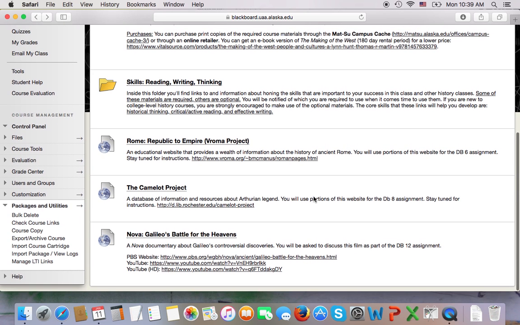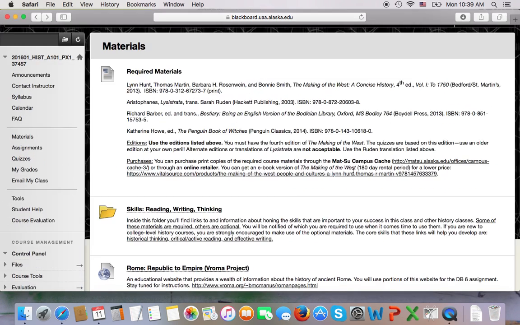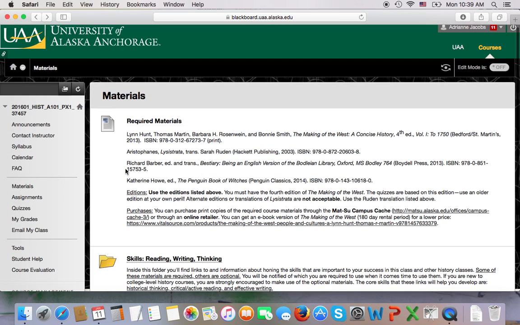You will also see other links here, and there will be more as the semester progresses, for materials that you are going to use for your assignments. Essentially, if there is something listed on the syllabus as a material that you need to use, or on the course calendar as a material that you need to use, and it's not a book, there will be a link on here. So this is where you'll find all of those links. If something says that it's linked on Blackboard on the syllabus, that's where you'll find the link.